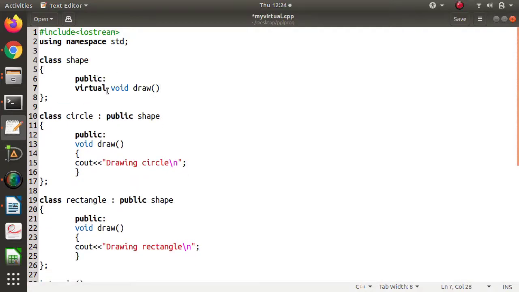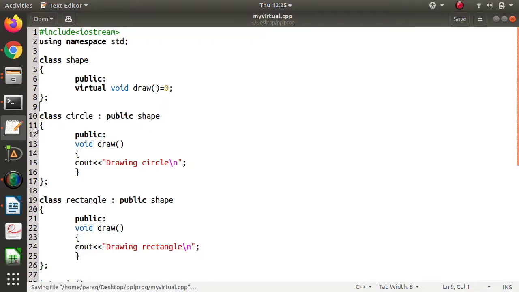There are no statements written for the draw function of this parent class. As there are no statements, in C++ we make this arrangement: we make it equal to 0. So we are telling the compiler that there are no statements written for the draw function of the shape class.